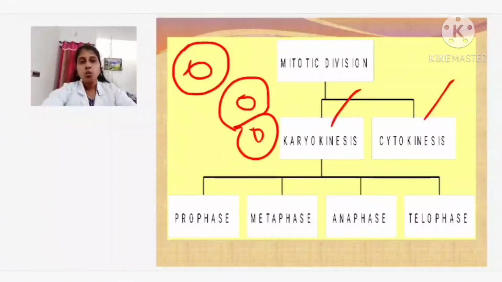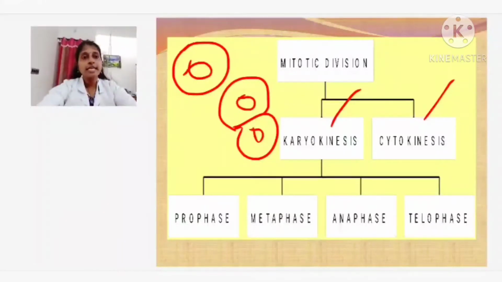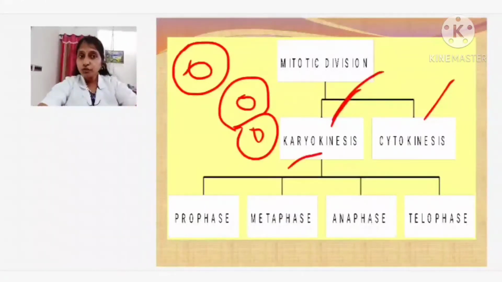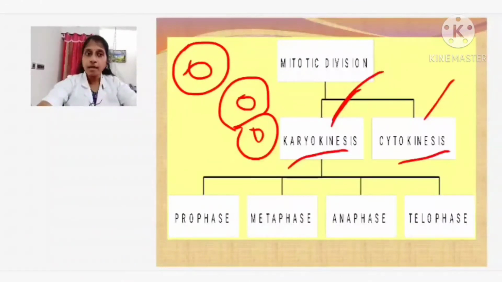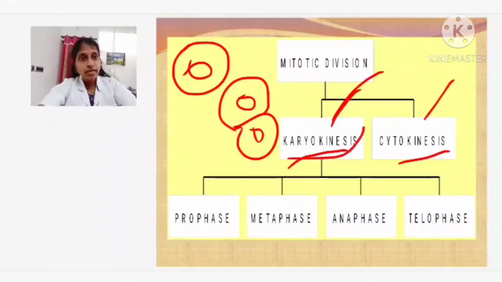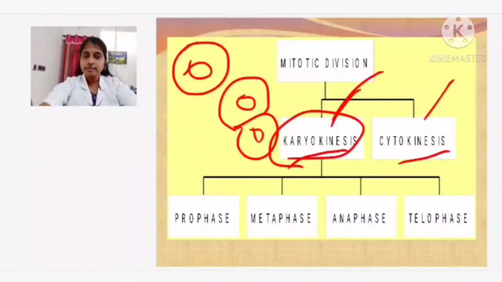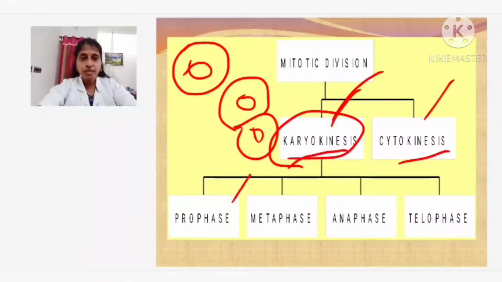So the cell division is divided into 2 stages. One is karyokinesis, which is the division of the nucleus. Second is cytokinesis, which is the division of the cytoplasm. Now this nuclear division has 4 stages: prophase, metaphase, anaphase and telophase.